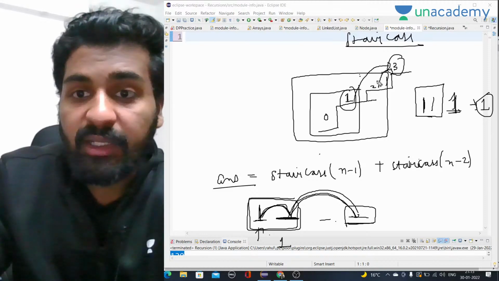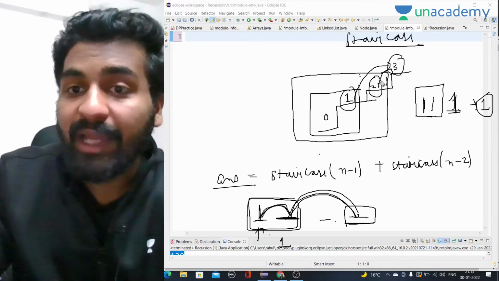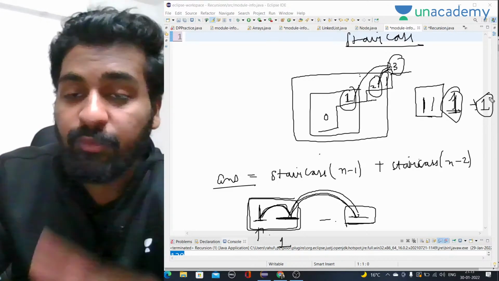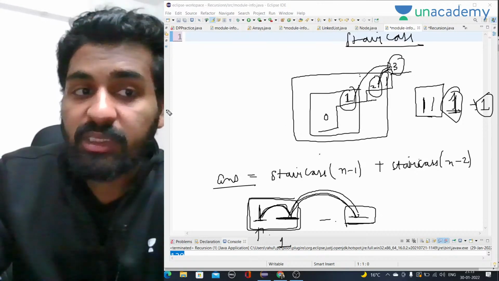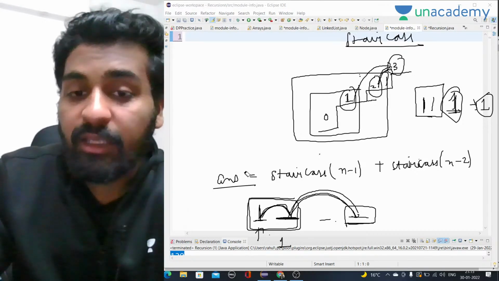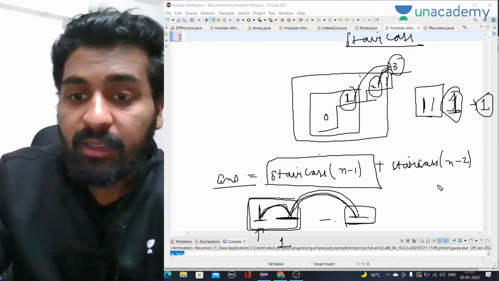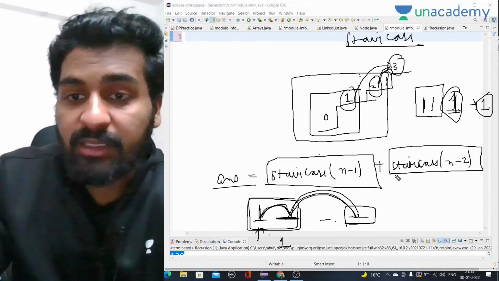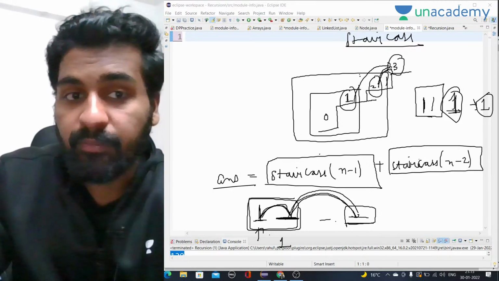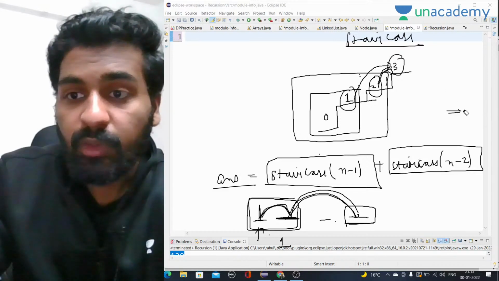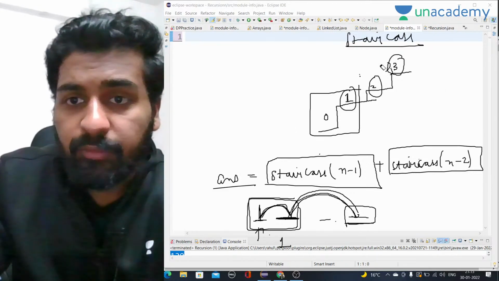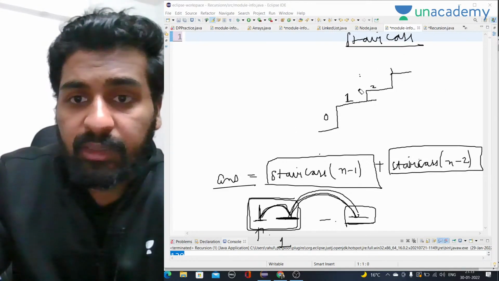If I have already reached the second position, I know that I just have to take one more step, and this will be one way to reach the top. So this is what we are doing. We are thinking that if I know the number of ways to reach the n minus 1th stair and the number of ways to reach the n minus 2nd stair, their sum will be my answer. Let me explain it a little further so that you don't have any doubt.